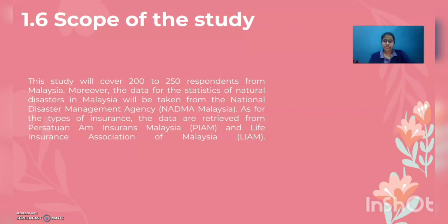The scope of the study is to cover 200 to 250 respondents from Malaysia. The statistics of natural disasters such as floods will be taken from the National Disaster Management Agency, NADMA Malaysia, and for the type of insurance, the data will be taken from the General Insurance Association of Malaysia and the Life Insurance Association of Malaysia.